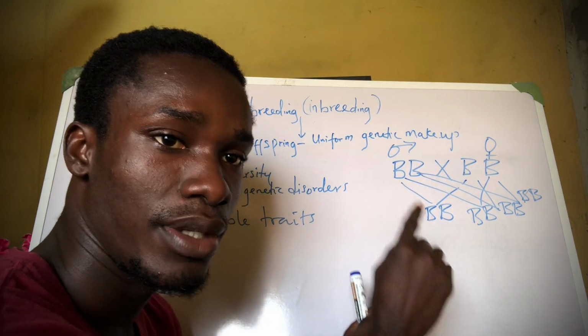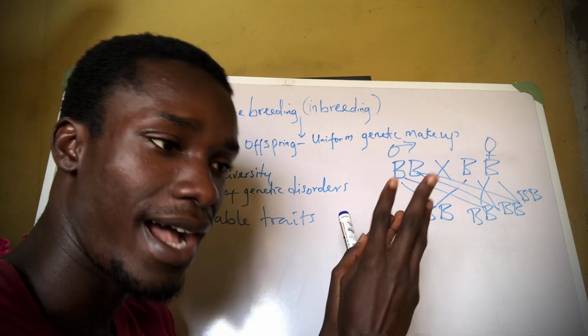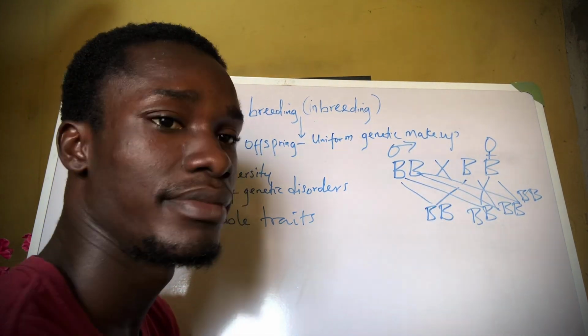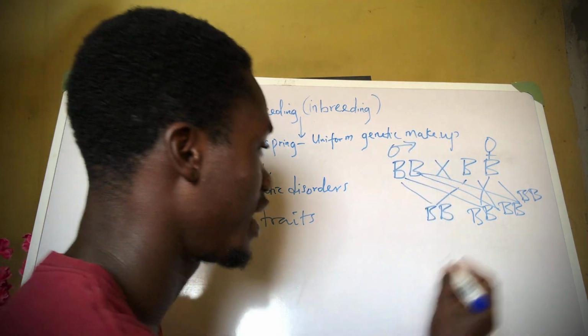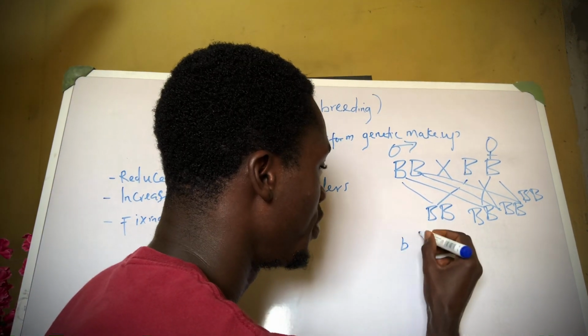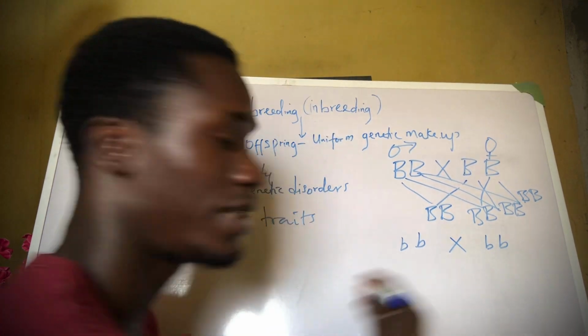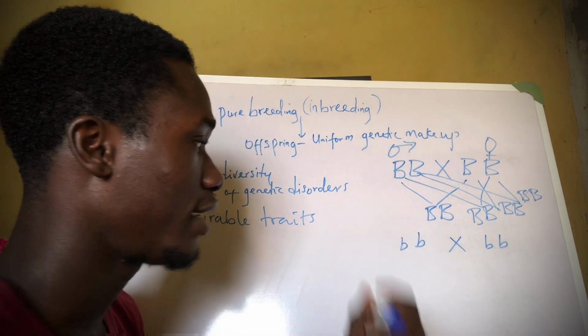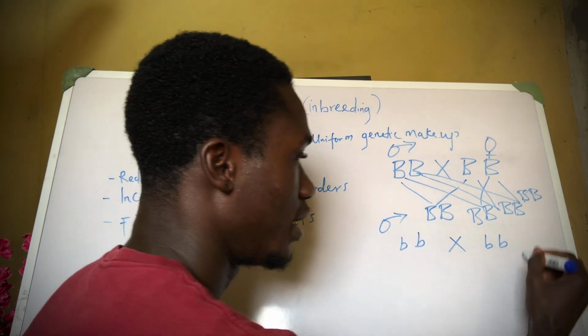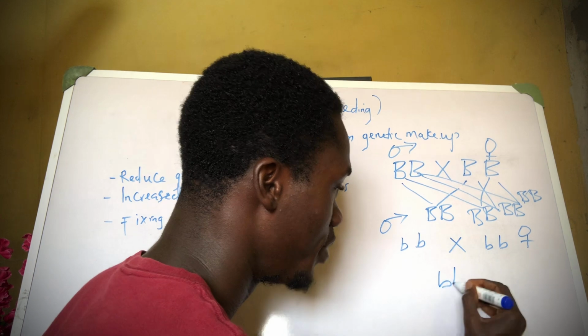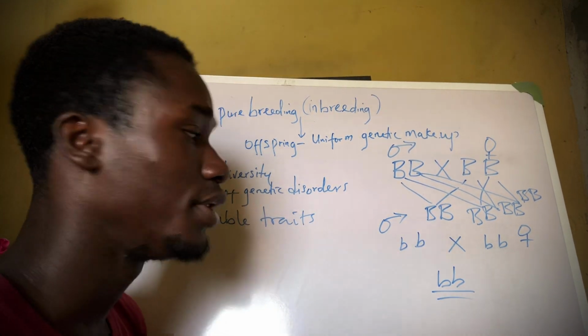A cross between two organisms that have the same or similar genetic makeup. So they have the same. It can also be recessive. In another case, it could be bb plus bb. So this is a recessive case. This is male and this is female. We'll have the same thing. They will all be bb. The offspring will all be bb.